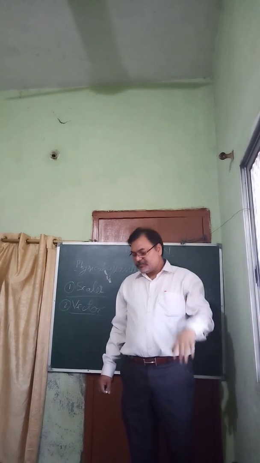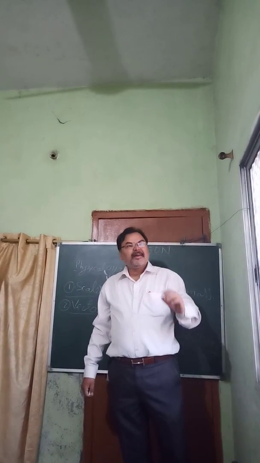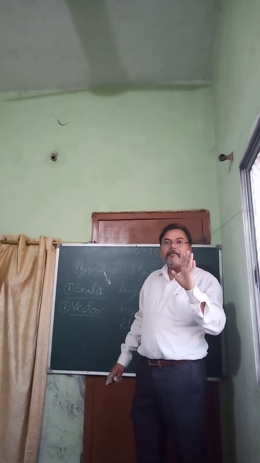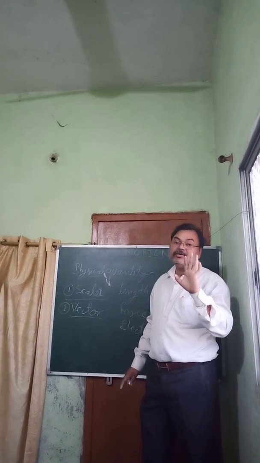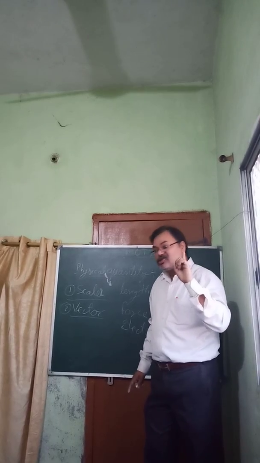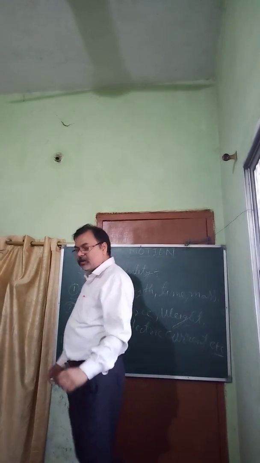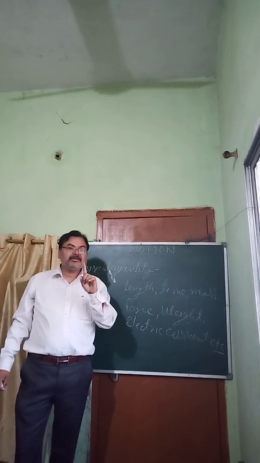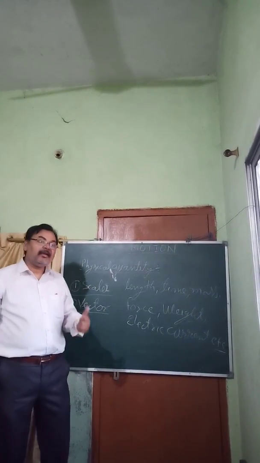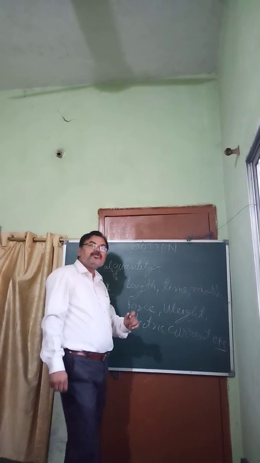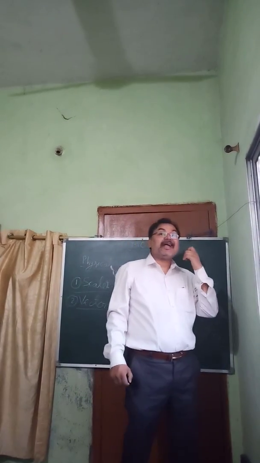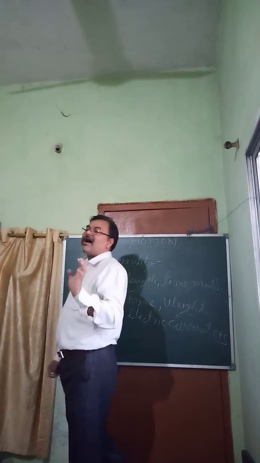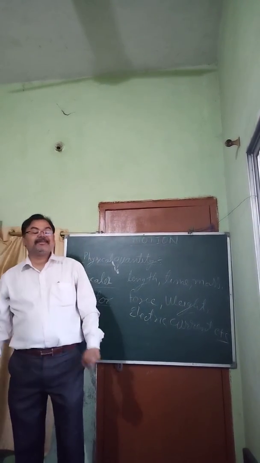Please write the definition. The physical quantities which have only magnitude but no direction and follow the rules of arithmetic are called scalar quantities.